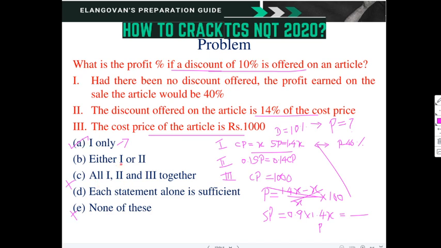The other two. Next we are moving with statement 2. Second statement alone. So 10% of the selling price is equal to 14% of the cost price.